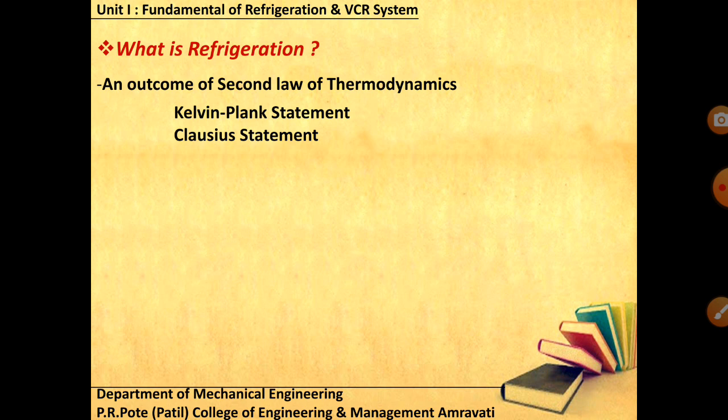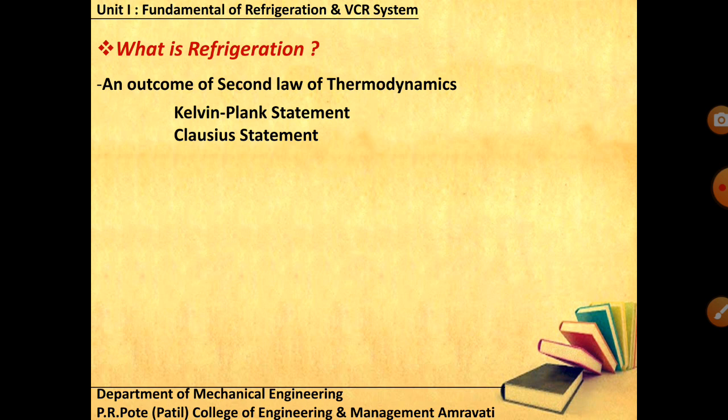Now the Kelvin-Planck statement deals with the flow of heat from higher temperature region to lower temperature region, from the higher energy reservoir to the lower energy reservoir, from source to sink. When heat flows from the higher temperature region to the lower temperature region, we extract some heat and convert that heat into work.